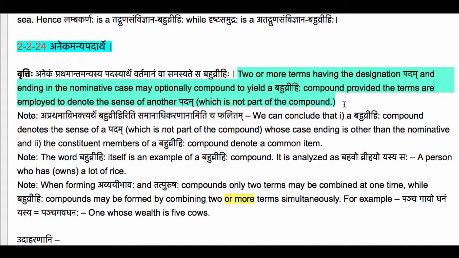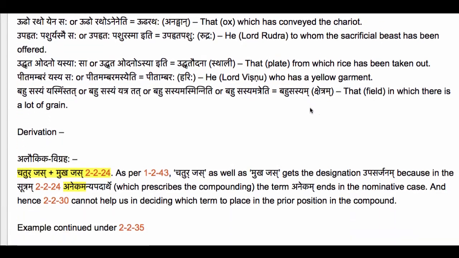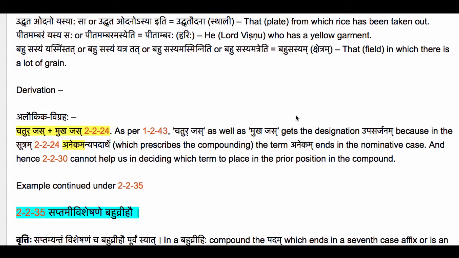in the nominative case may optionally compound to yield a bahuvrihi compound provided the terms are employed to denote the sense of another padam. So it says two or more terms, anekam. And since anekam is prathama nirdishtam in that sutram 2224, all of these terms get the designation upasarjanam as per the sutram 1243, Prathama nirdishtam samasa upasarjanam.